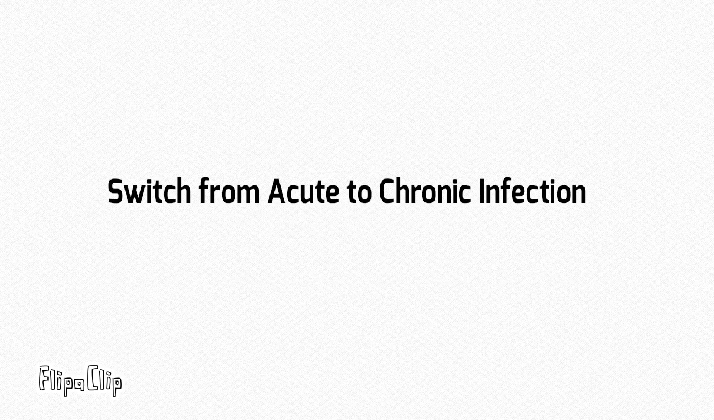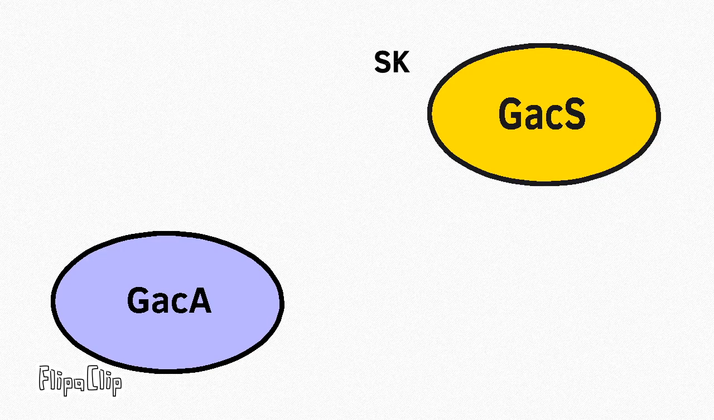Today we are going to talk about the switch from acute to chronic infection in Pseudomonas aeruginosa that involves the GacS and GacA system along with RetS. GacS, whose exogenous signal is unknown, is a sensor kinase that interacts with GacA, a response regulator.